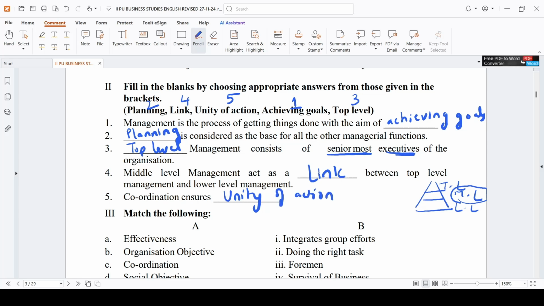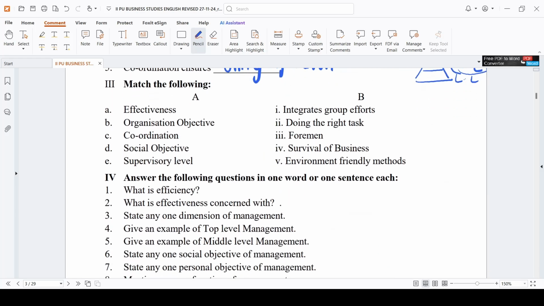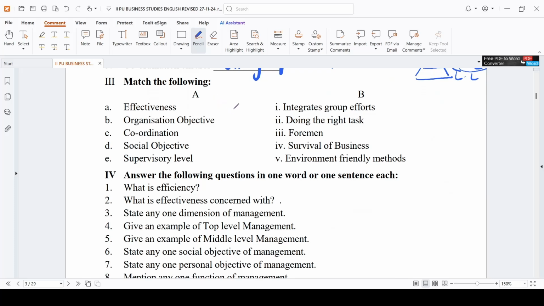Next, match the following. Effectiveness. What do you mean by effectiveness? Doing the right task is the effectiveness. Organizational objective. Objectives are of organization, personal, social. Organizational: survival, profit, growth. Right. So, survival. Yes, it is B.